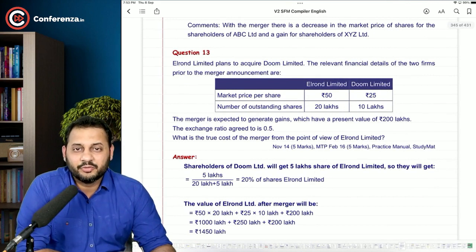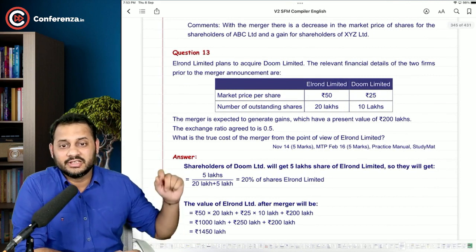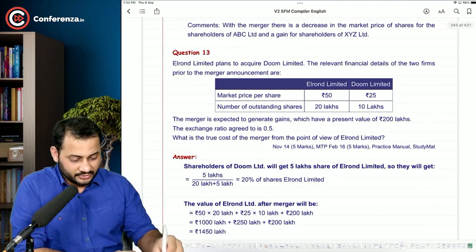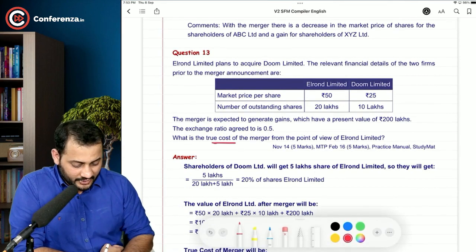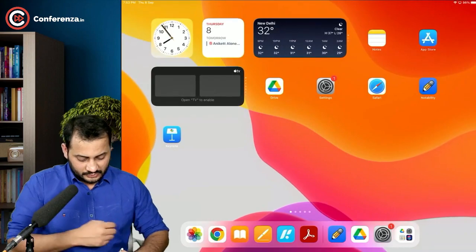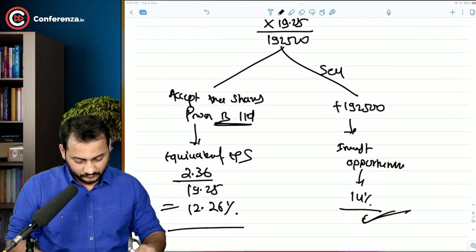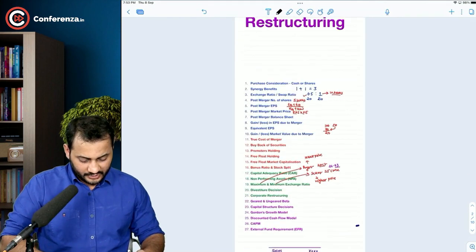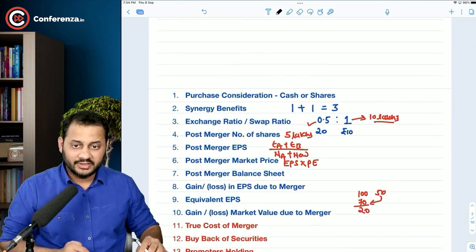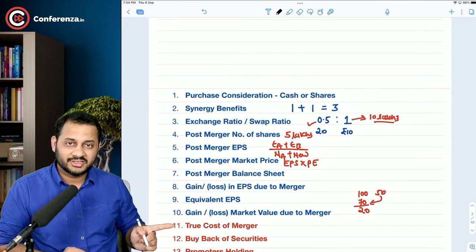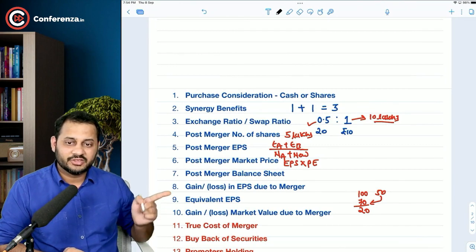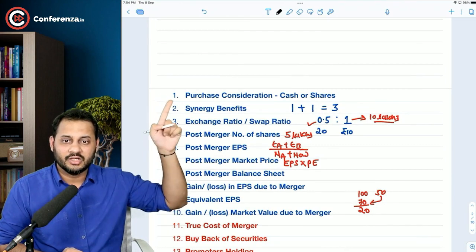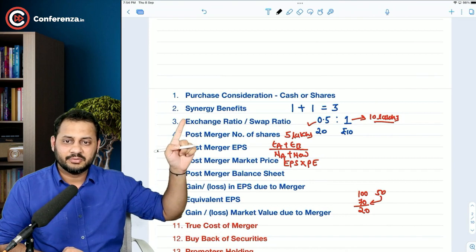In the next lecture, we are going to start with question number 13, which is about the true cost of merger. Let me just go through what we have done till now. In the concept part, you can see that the true cost of merger starts from the 11th part. This was the first phase I was talking about: purchase consideration, synergy benefit, exchange ratio.